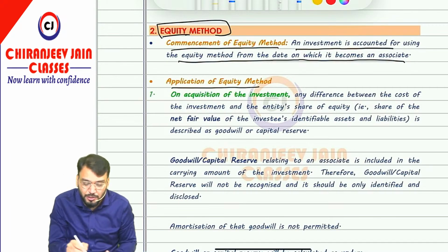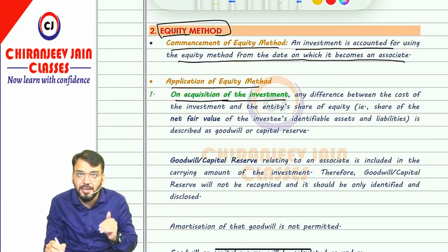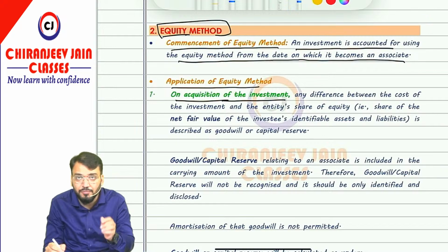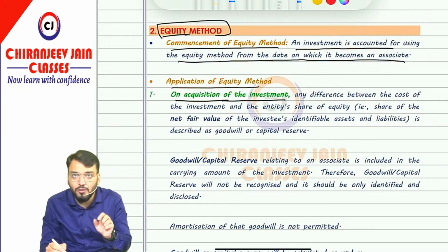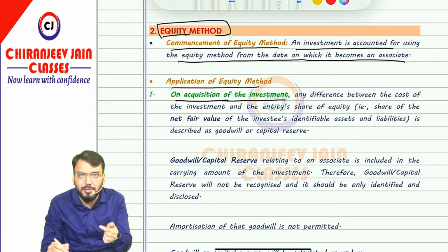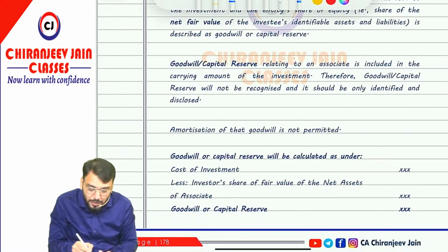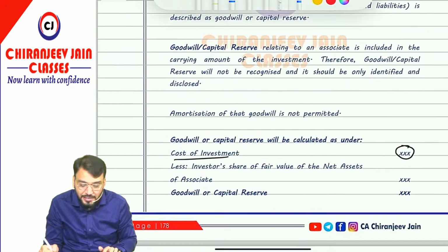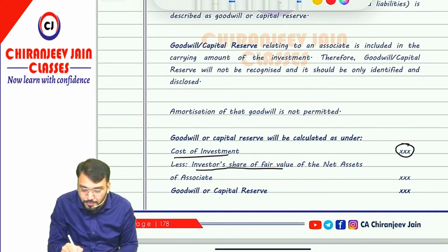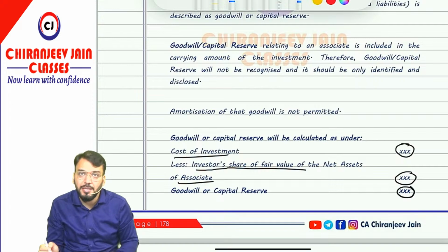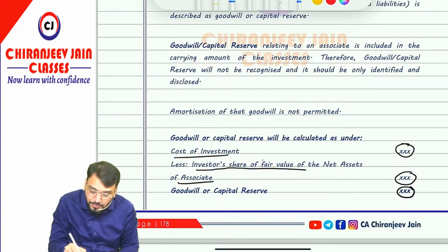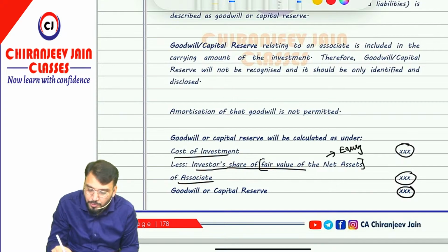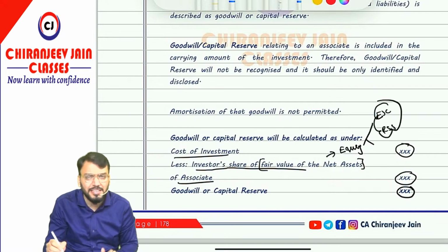Now how to apply the equity method? First, on acquisition of investment, means on the date when we are applying the equity method, first we need to find out goodwill or capital reserve. The formula remains the same to calculate goodwill or capital reserve. So it will be the cost price of investment less, can you say, the investor's share of fair value of net assets of the associate on the date when the investee becomes an associate, and the difference will be either goodwill or capital reserve. Means when I am saying fair value of net assets, it is nothing but, by applying the equity approach, equity share capital plus reserves and surplus. Means the entire thing remains the same.